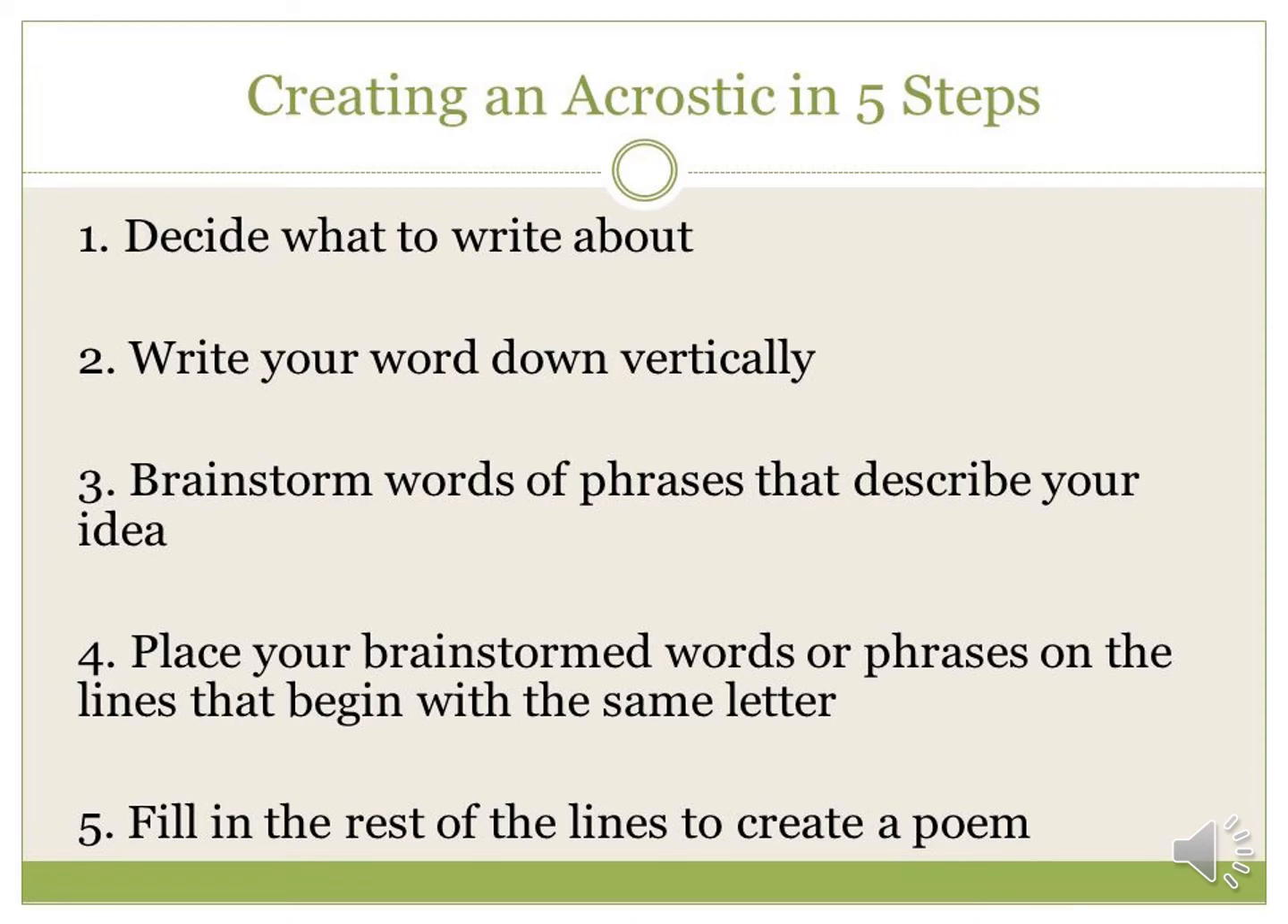There are 5 steps to write an acrostic poem. 1. Decide what to write about, which is the subject. 2. Write the word down vertically and capitalized. 3. Brainstorm words or phrases that describe the subject. 4. Place the brainstormed or listed words or phrases on the lines that begin with the same letter. 5. Fill in the rest lines to create a poem, which is the last step.